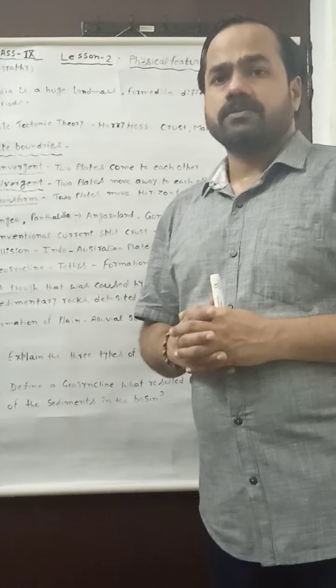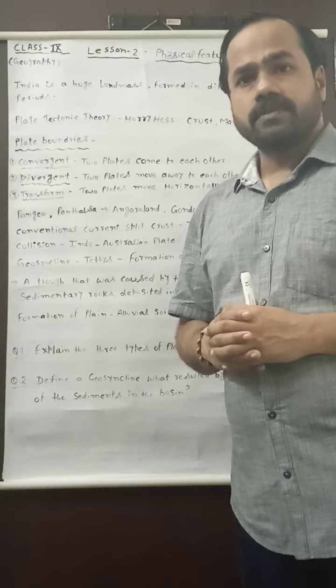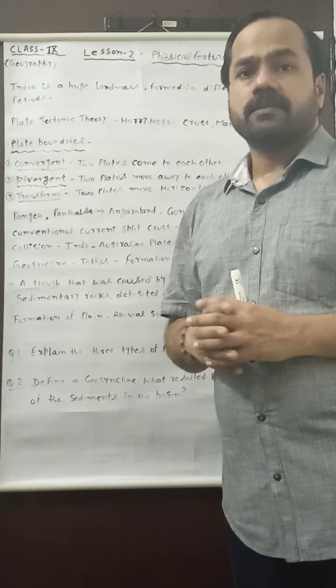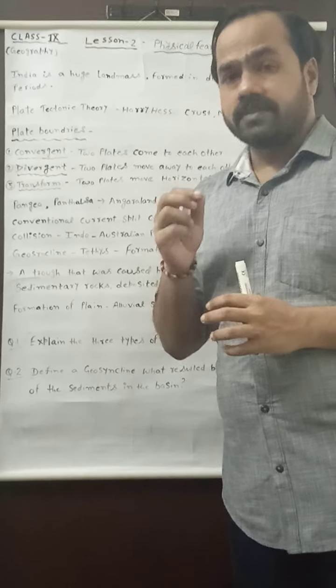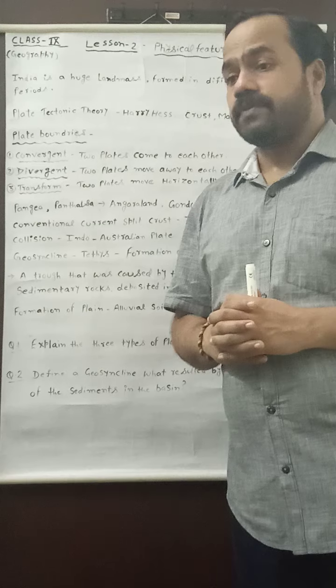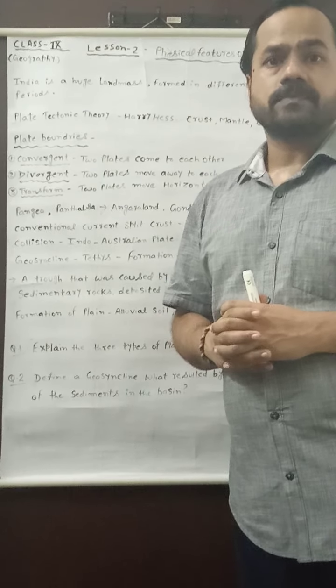These variations of landforms create the diverse geographical physical features of India.